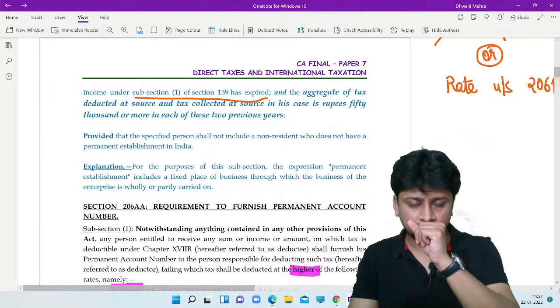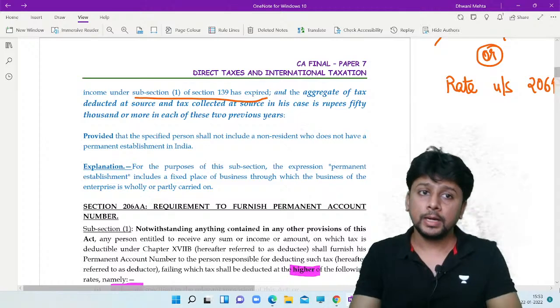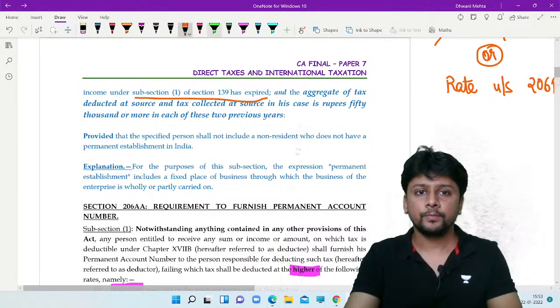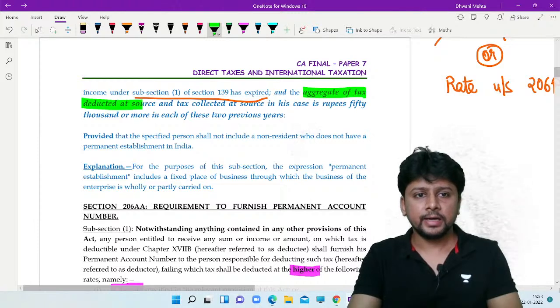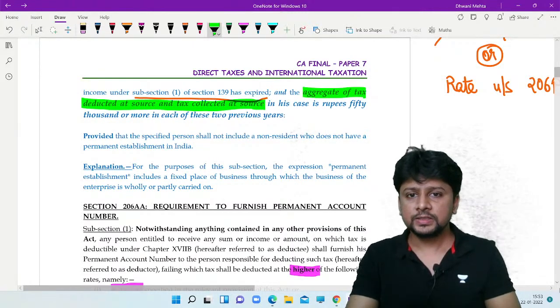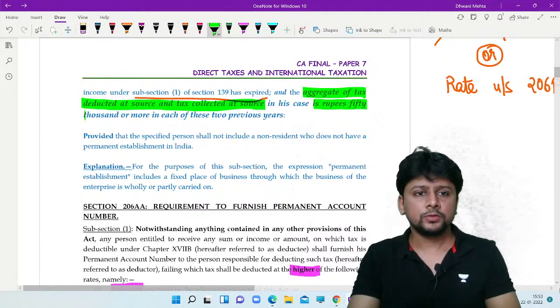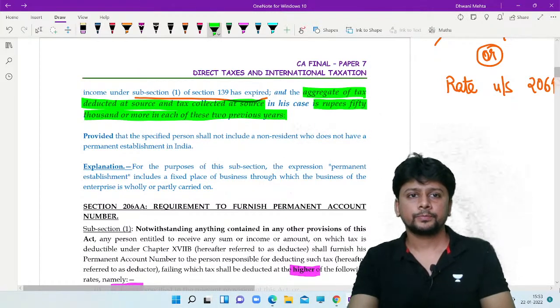So if you have not filed a return of income and your 139(1) time limit has expired, then you will be covered by 206AB. But it also says one more thing. The aggregate of tax deducted at source and tax collected at source, aggregate, in his case, is rupees 50,000 or more in each of these 2 previous years.